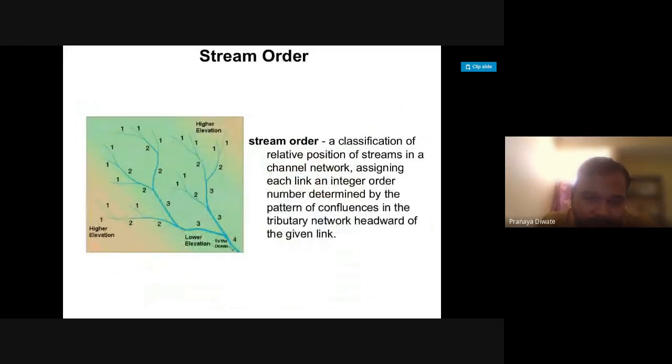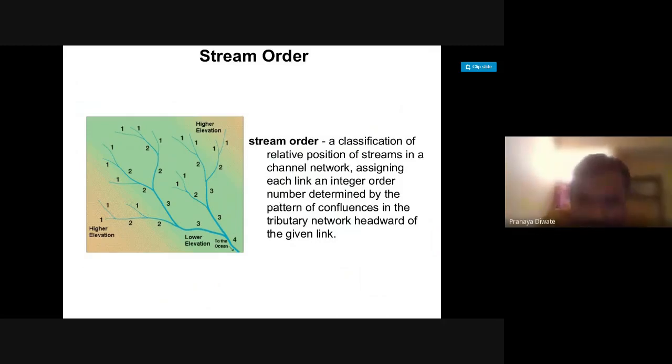Now first, what is the stream order? A stream order is nothing but the classification and relative position of streams in a channel network. Classification of relative position means where the stream has started.